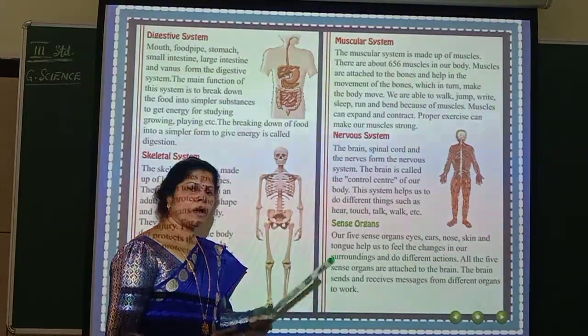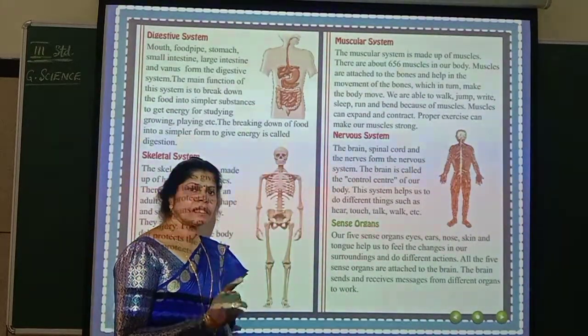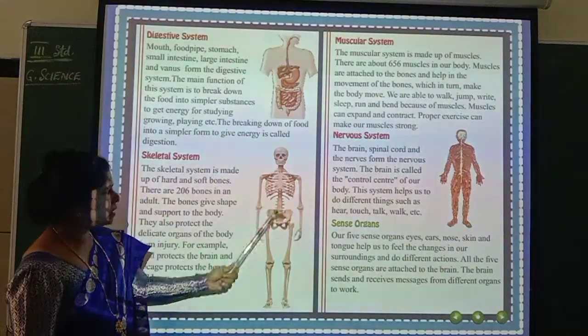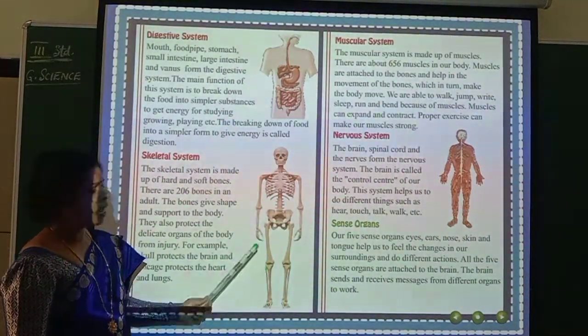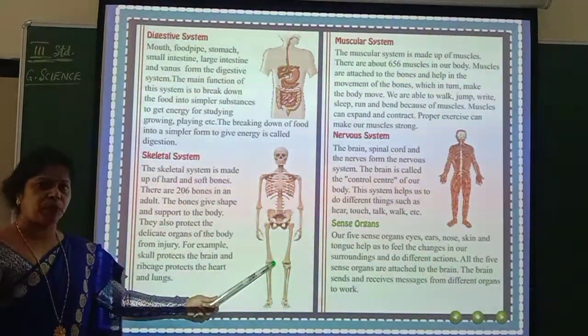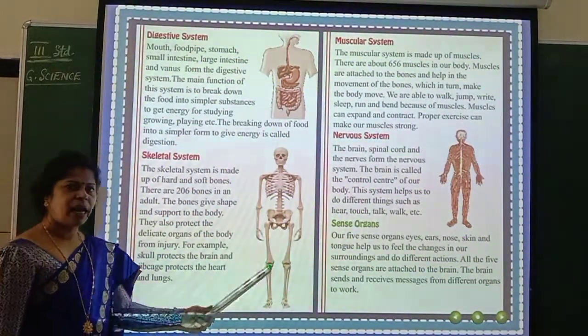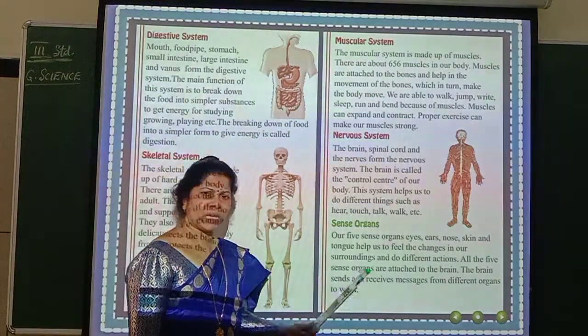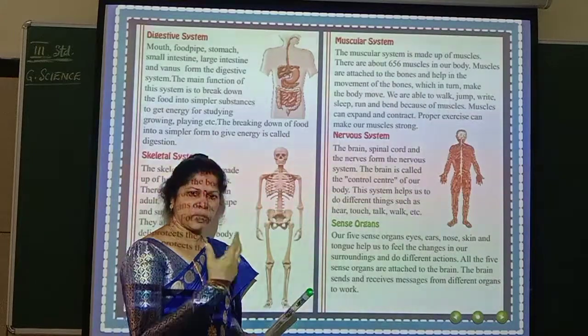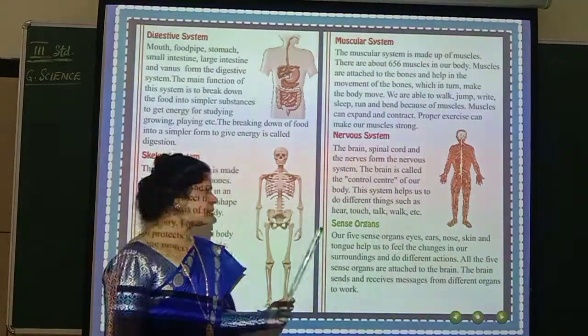Because of the presence of bones in our body, it is going to give us a shape. Plus, it is going to provide you the movements. See here, shape is also there, and support also. To stand, to jump, to sit, what is required? You require the support of bones. So these bones are nothing but the skeletal system.